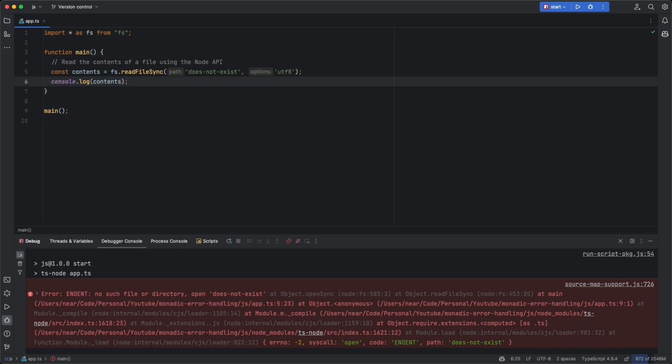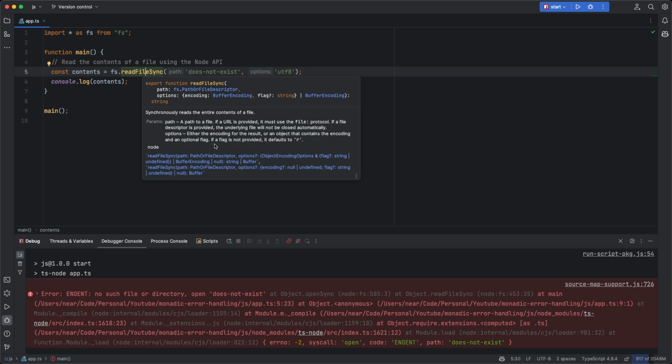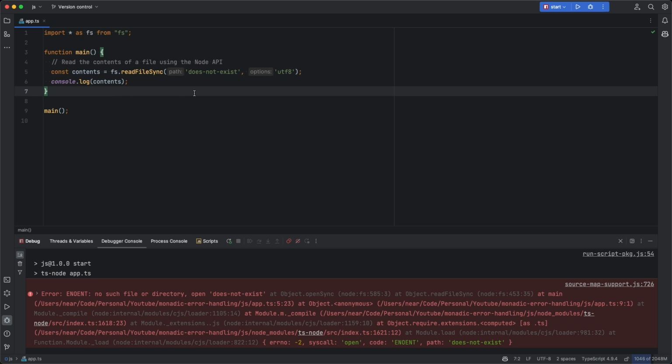This isn't surprising because we're trying to access a file that does not exist. However, the IDE does not show that this method, in our case readFileSync, can throw an error. And even hovering over it, the documentation shows no indication whatsoever that this operation may fail. Another thing to keep in mind is that different libraries behave differently. In case there is an error, some throw errors, some return null, some return undefined, and then the question is, what is the difference between the three of those? It's just a mess. So let's check out a different language, in our case, Java.